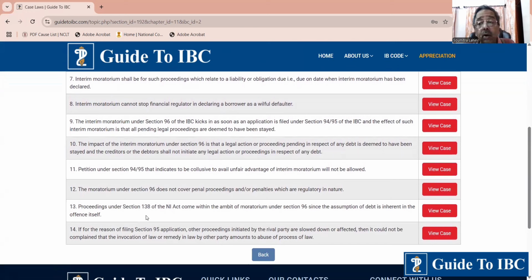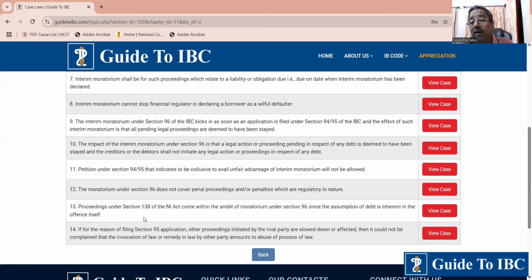The court also specified that proceedings under Section 138 of the Negotiable Instruments Act come within the ambit of the moratorium, since assumption of debt is inherent in the offense itself. So when a cheque bounces, it is concerning debt.